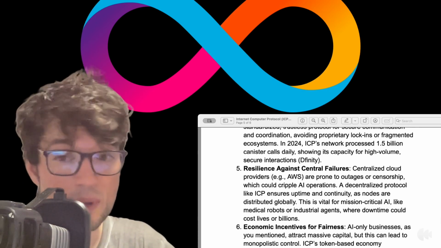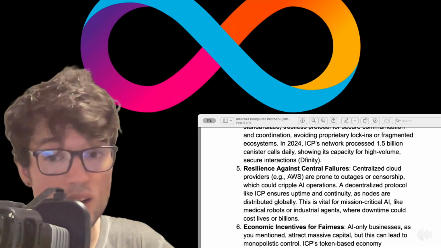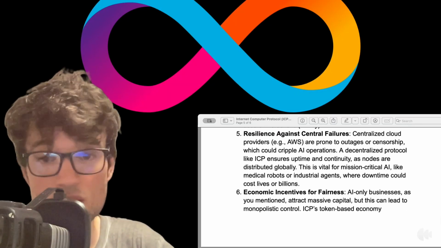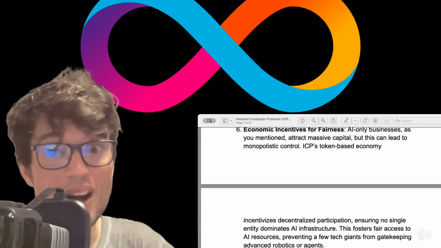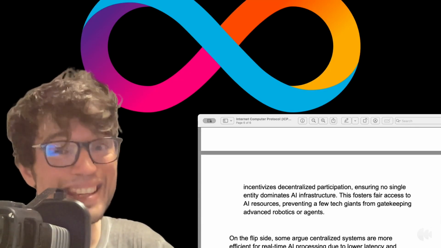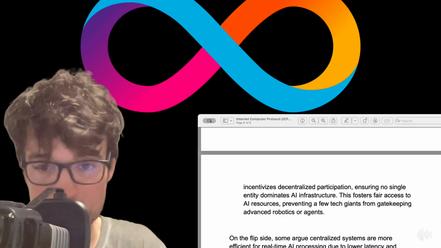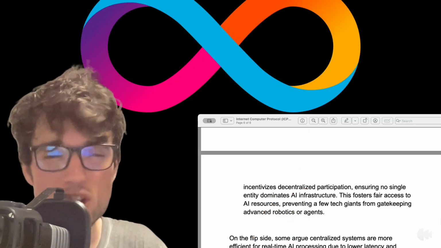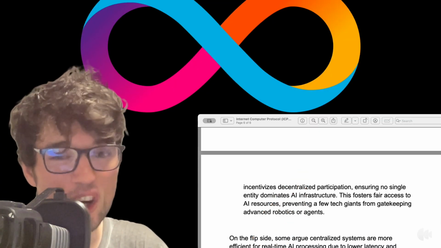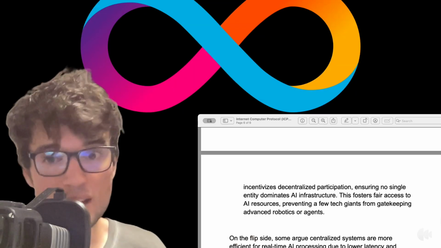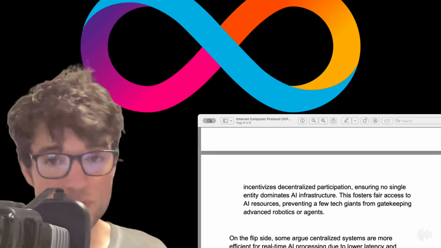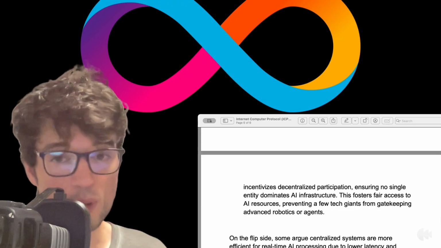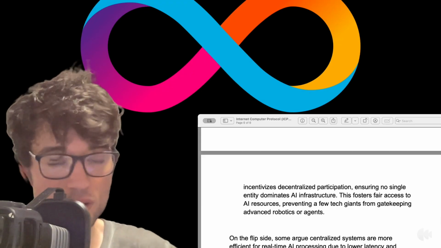So there are economic incentives for fairness. AI-only businesses, as you mentioned, attract massive capital, but this can lead to monopolistic control. ICP's token-based economy incentivizes decentralized participation, ensuring no single entity dominates AI infrastructure. Basically, this fosters fair access to AI resources, preventing a few tech giants from gatekeeping advanced robotics or agents.